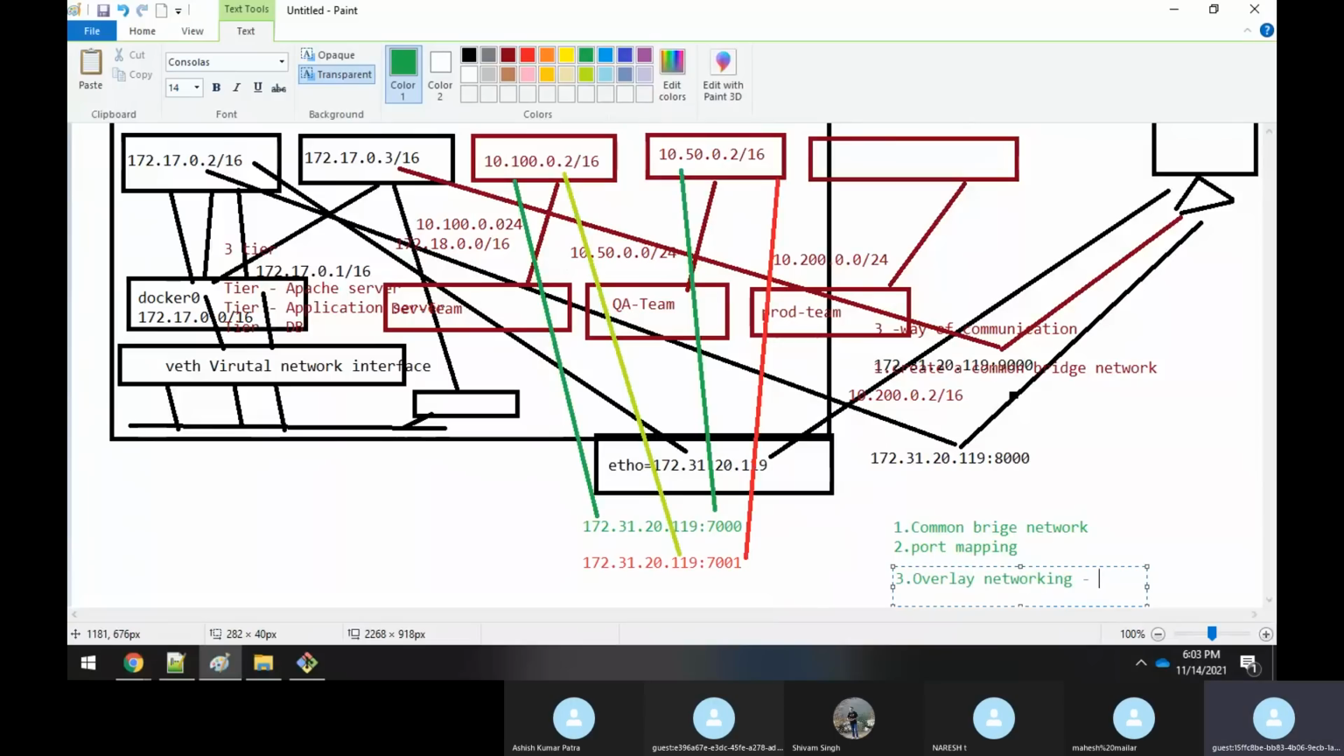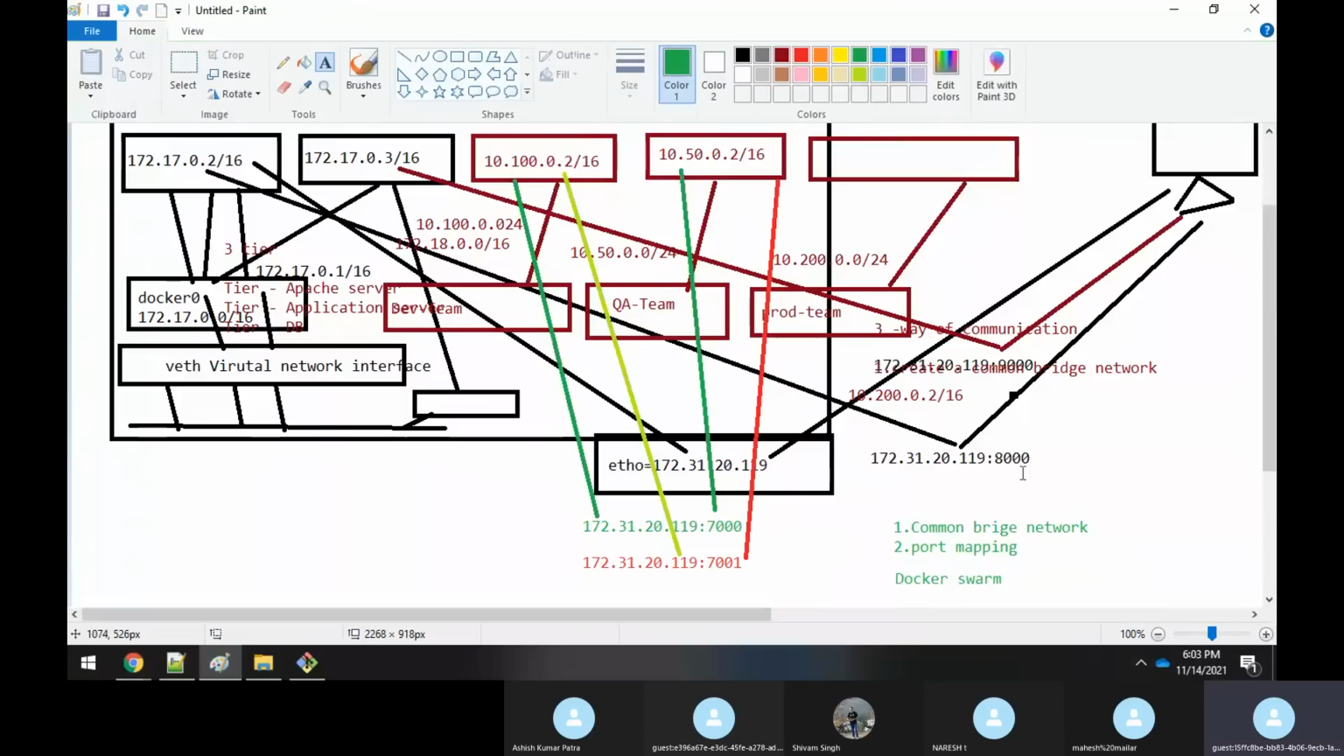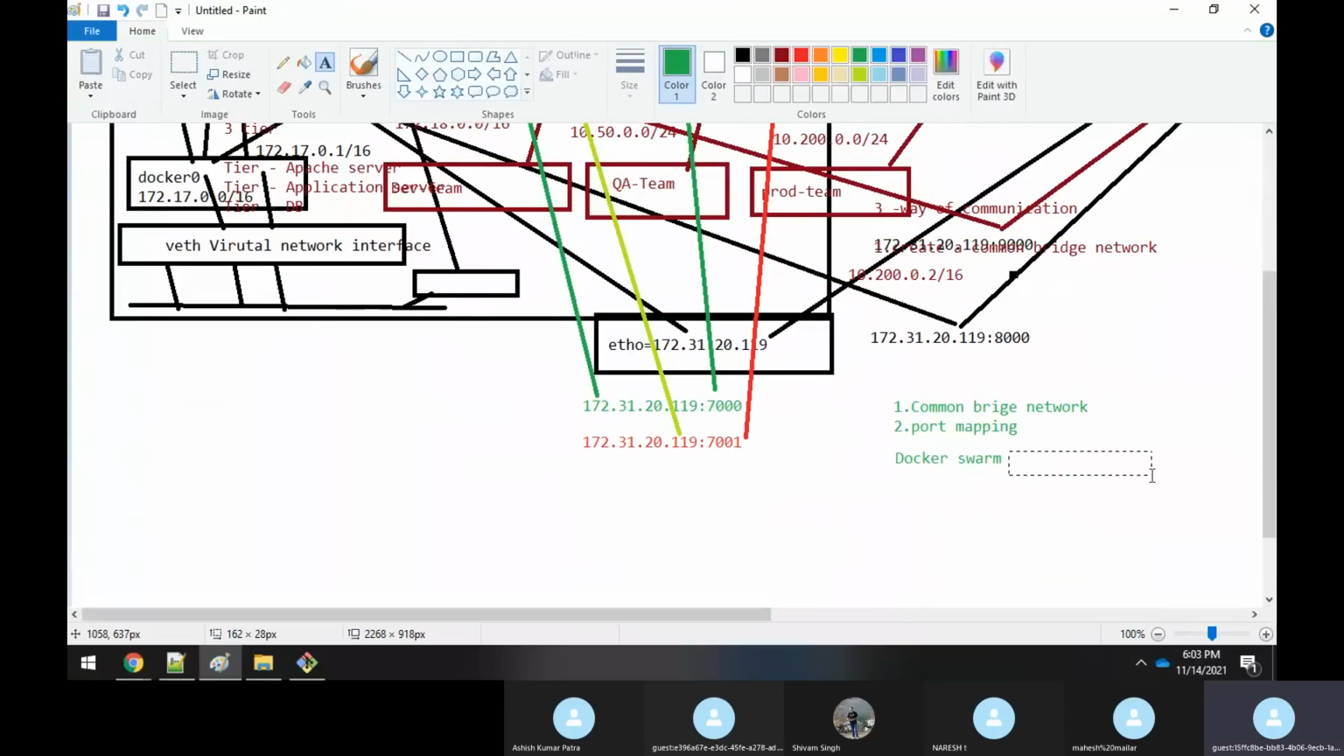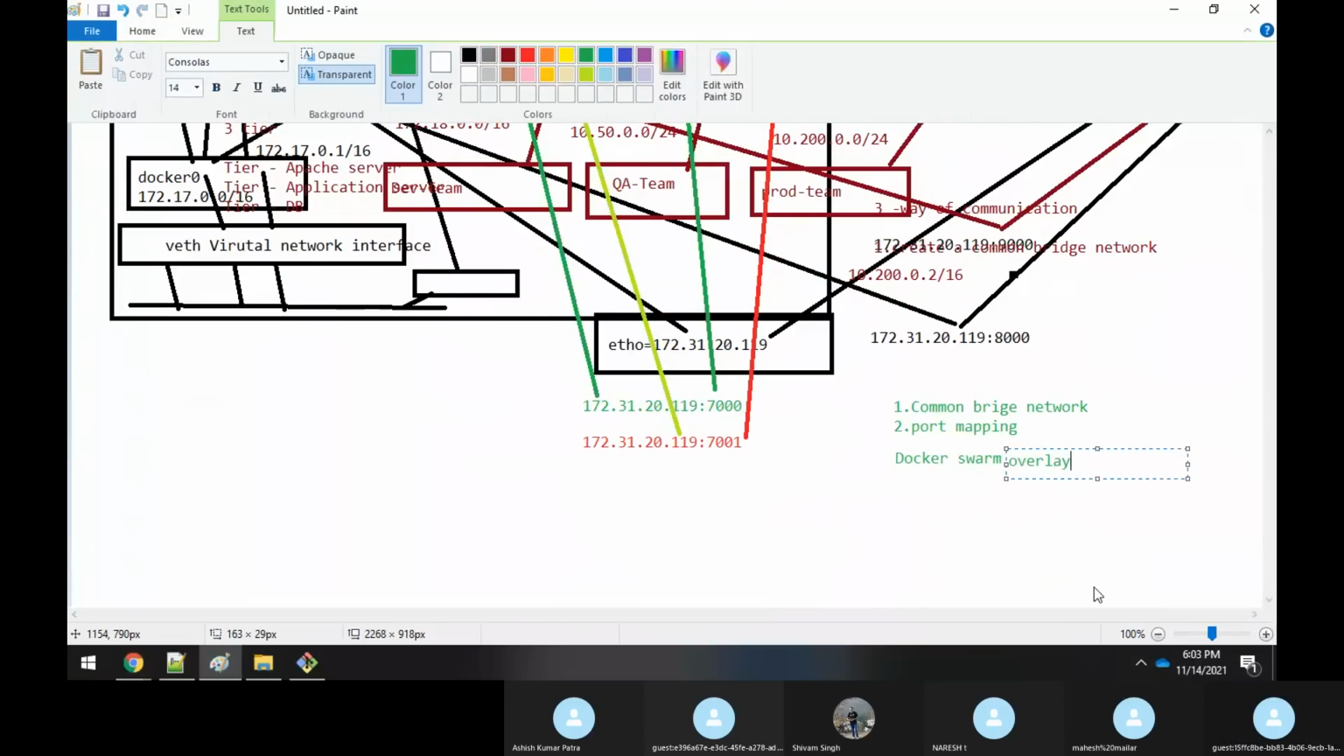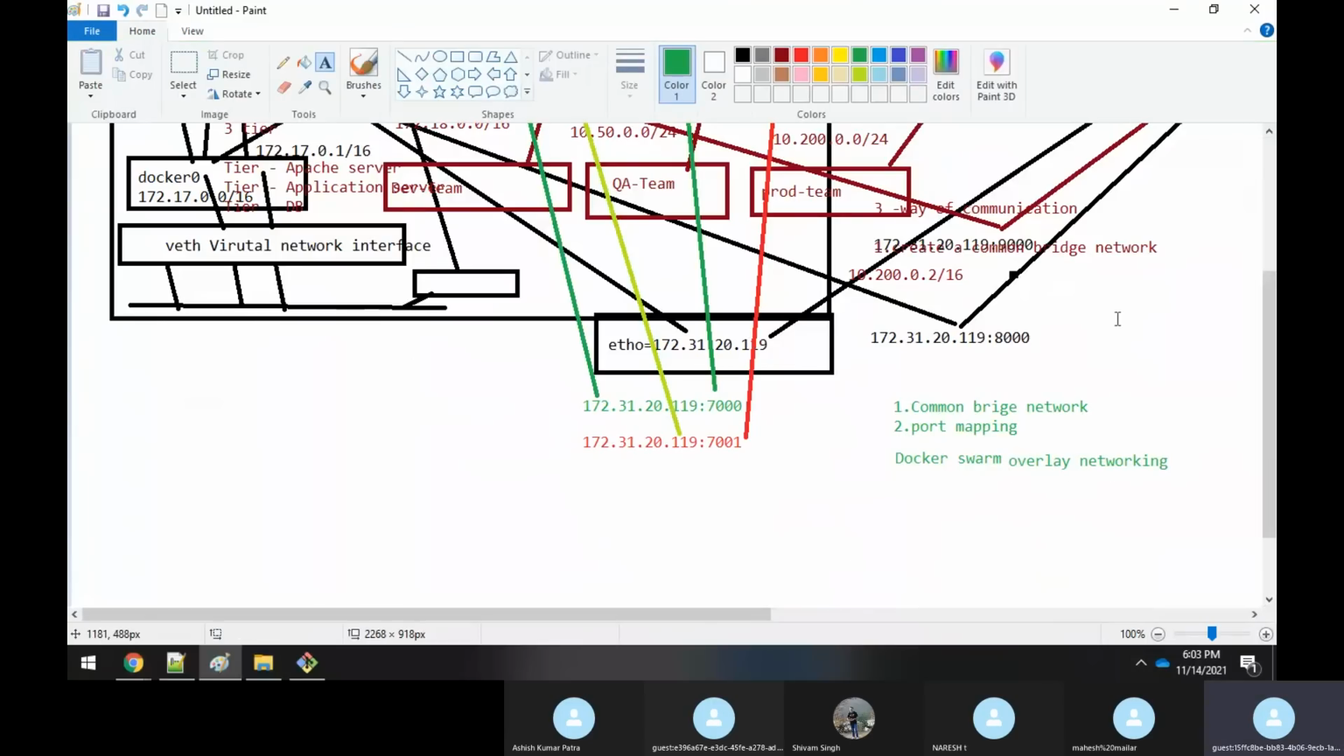Overlay networking, we will be seeing this whenever we are learning Docker Swarm. Docker Swarm uses overlay networking. This is a separate topic we will learn later. So these are three methods.